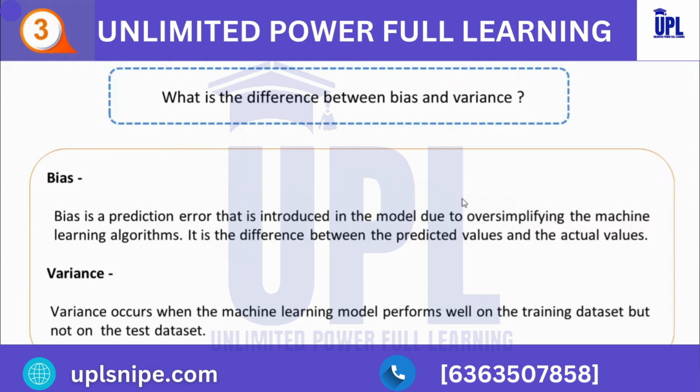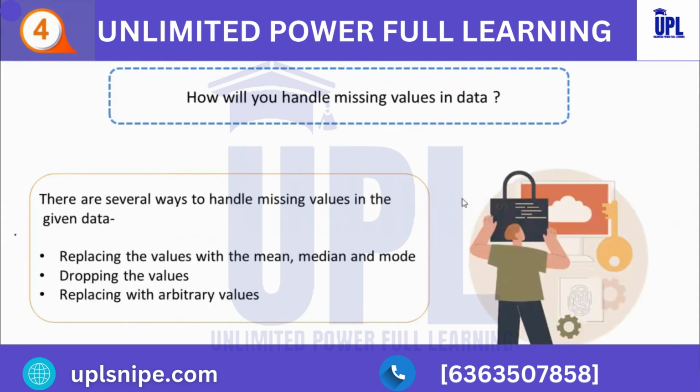So let's suppose you have created a machine learning model. While creating a machine learning model, we'll get some predicted values. So basically, the difference between the actual values and the predicted values is known as the bias. Now, coming to the variance, variance occurs when the machine learning model performs well on the training dataset but not on the test dataset.